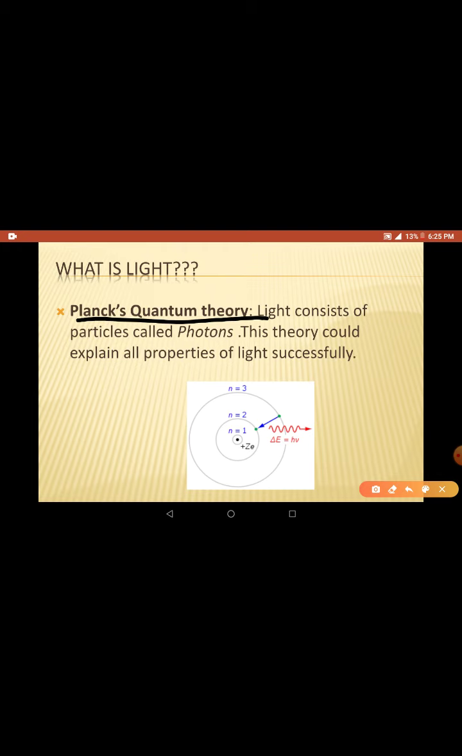Again, this Planck's quantum theory says that light consists of particles, and he called those particles photons. It travels as a series of photons, and he explained everything using this theory. This is one of the successful theories. So here he explained every property using this theory, that light travels in the form of particles called photons.